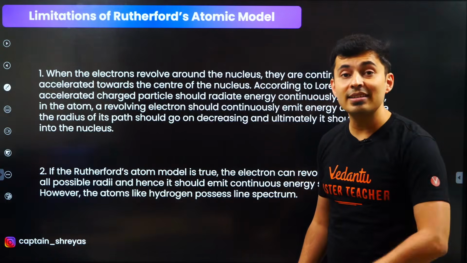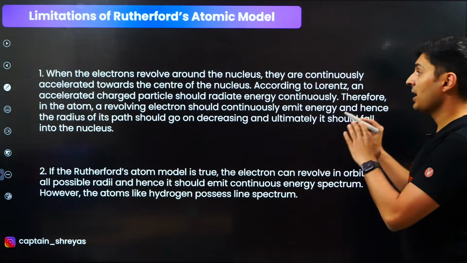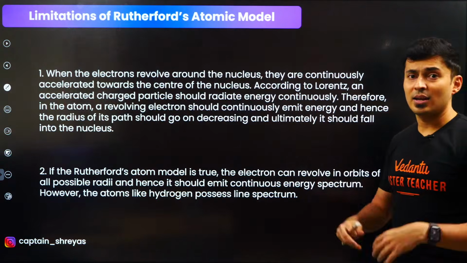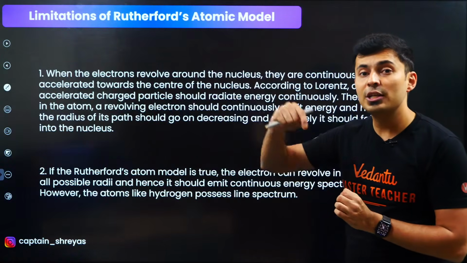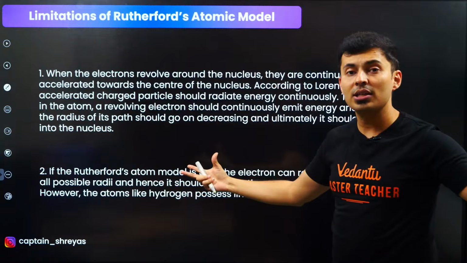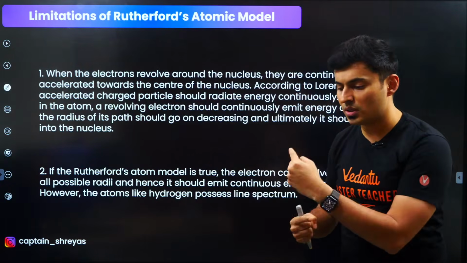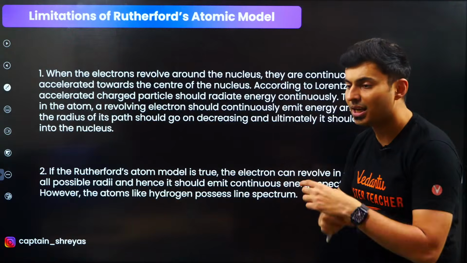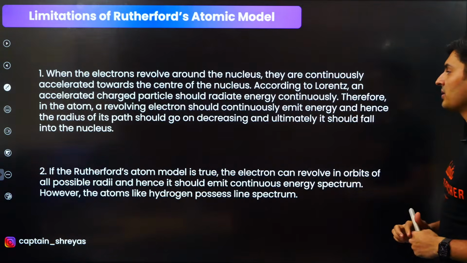Now because it is accelerating, other theories, Lorentz and Maxwell's theory, said that whenever a charge accelerates, it should emit radiation. That means it loses energy. That means as the electron revolves, it loses energy. It becomes weak, and it should fall into the nucleus. But that's not what happens.